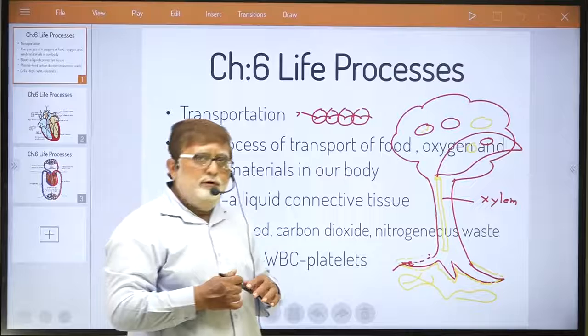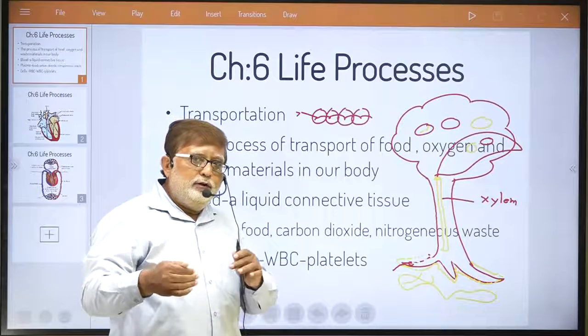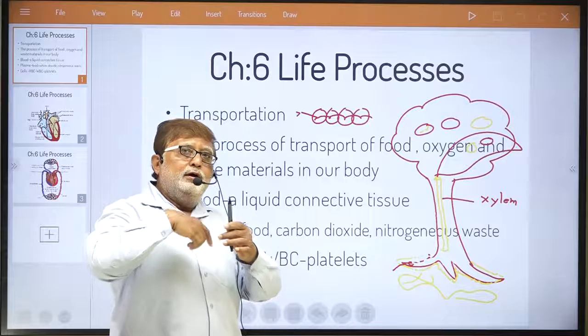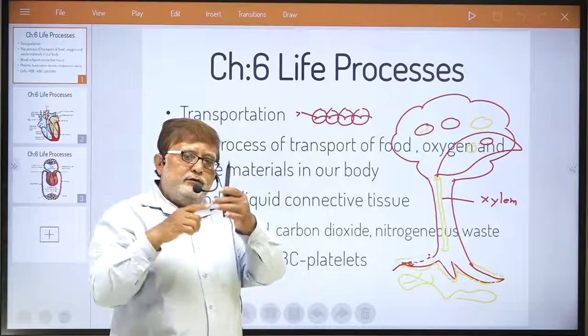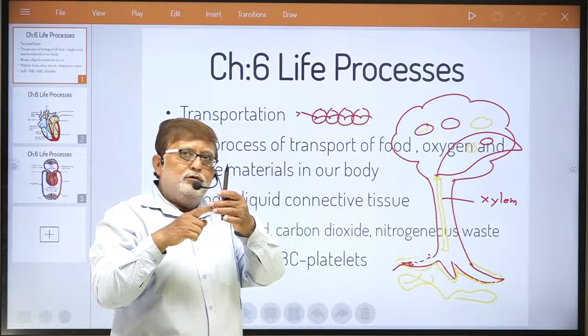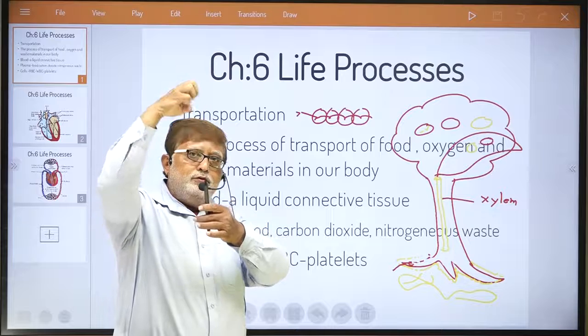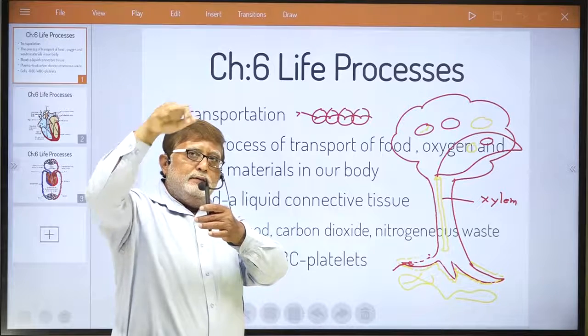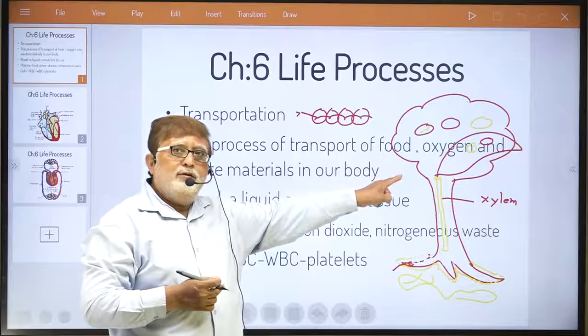But dear student, we also require another type of pulling force. If the height of the plant is large, then simple root pressure is not sufficient. You require some pulling force also. That pulling force is provided by the stomata.